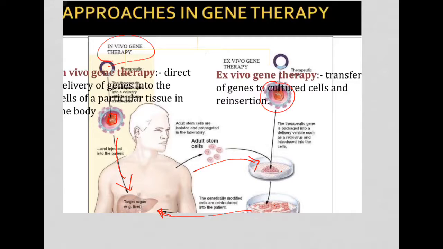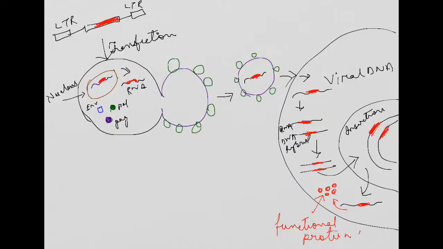Okay. That means in vivo gene therapy involves introduction of therapeutic DNA directly into the patient body. Once inside the body in contact with the specifically targeted cells, the inserted DNA is incorporated into the tissue cells where it encodes the production of needed protein. In case of in vivo gene therapy, the therapeutic gene is directly inserted inside the cell.